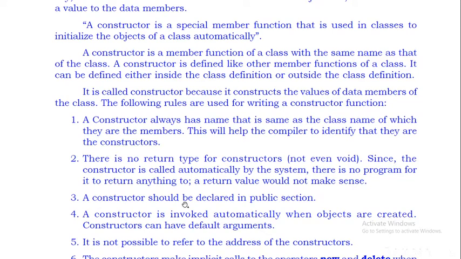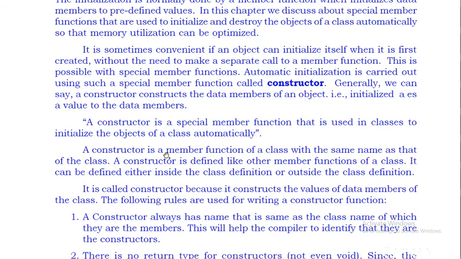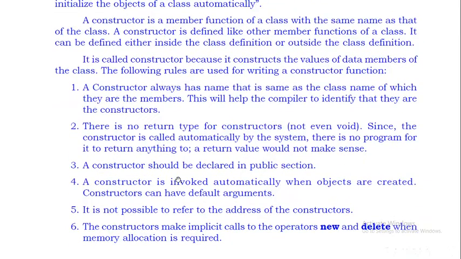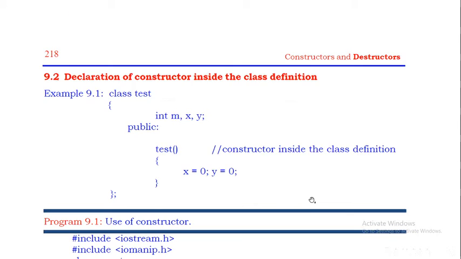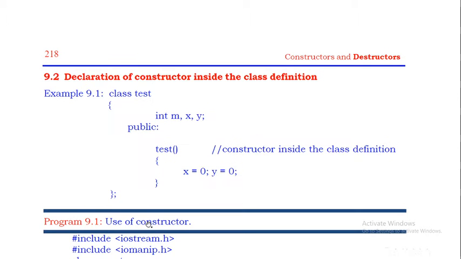Third point, a constructor should be declared in the public section. It is also one rule. See, this constructor is declared in the public section. Fourth, a constructor is invoked automatically when objects are created. See, C1 and C2 are the objects. When the object is created, the constructor will be called automatically. That is another rule.